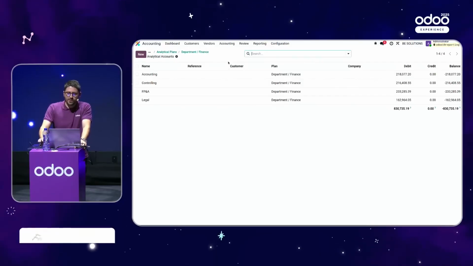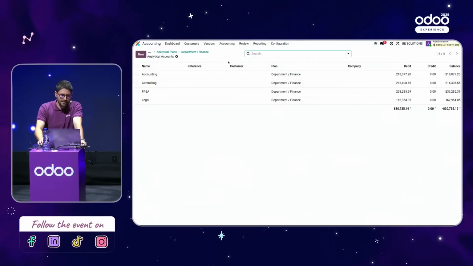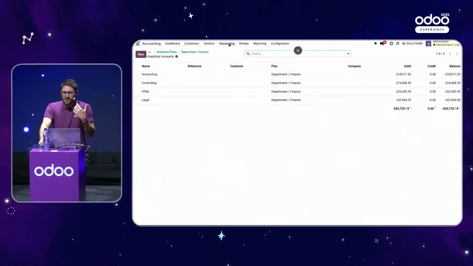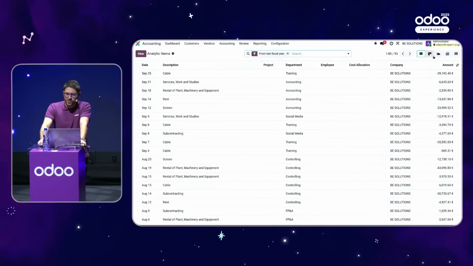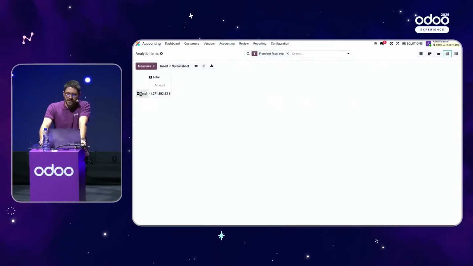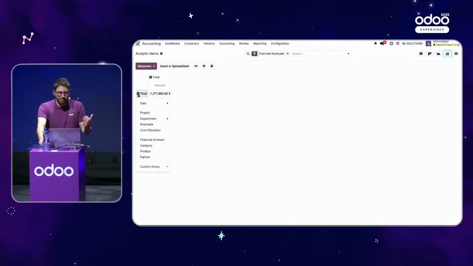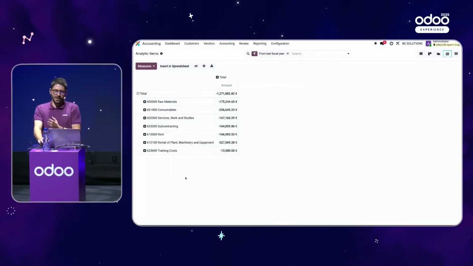As for example, I have a team related to accounting, controlling, FP&A, legal, whatever. And now, the idea would be to display your P&L report and see the cross dimension on that. To proceed, you can go to the analytic items, and there you switch to the pivot view. And easily, you can display your P&L by just displaying the financial accounts. So you see that now I will see the P&L there, that's related to the analytic.